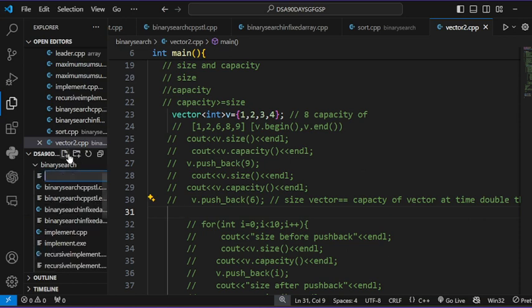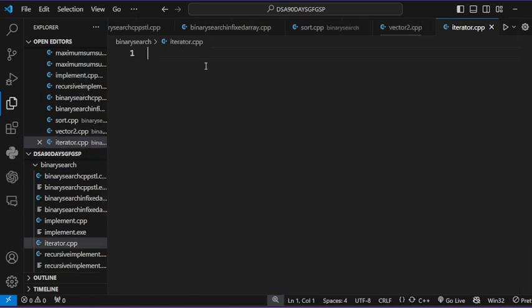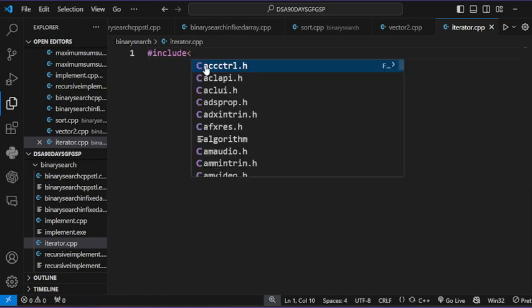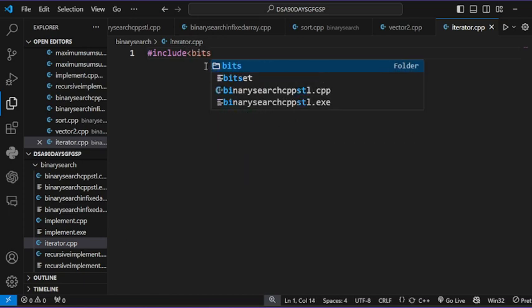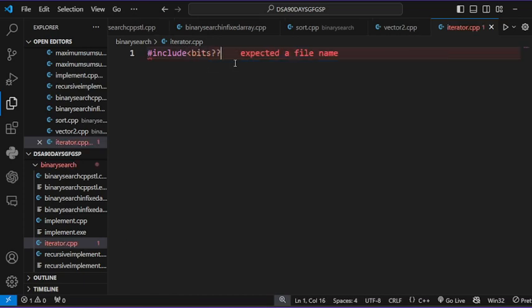So let's make one file, iterators.cpp. Let's include the header file, #include <bits/stdc++.h>. I am including the whole header file inside this. Basically, this bits/stdc++.h contains all the header files in C++.